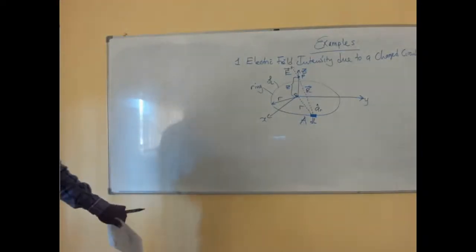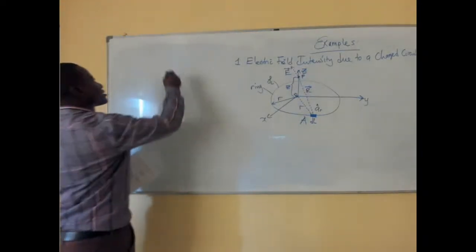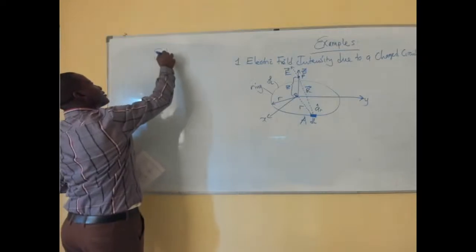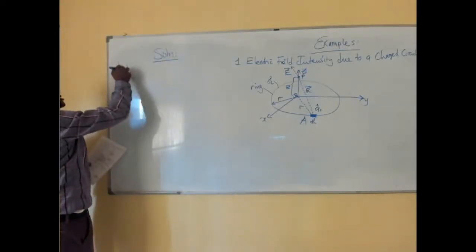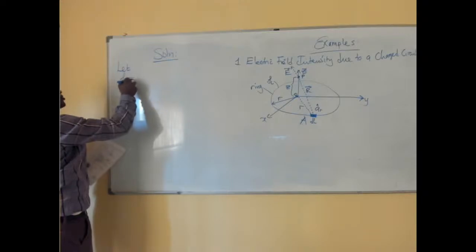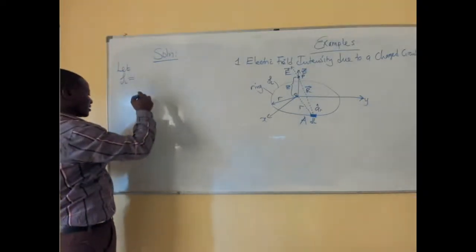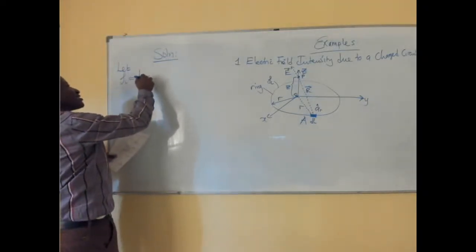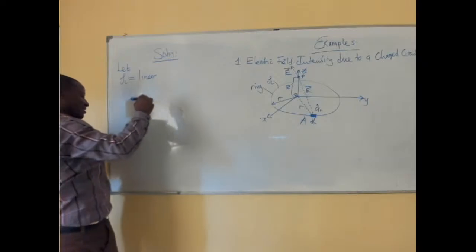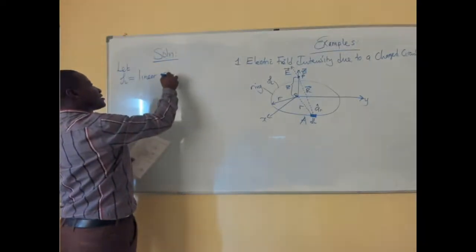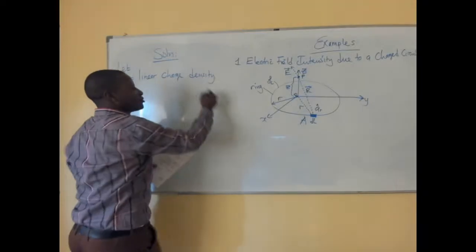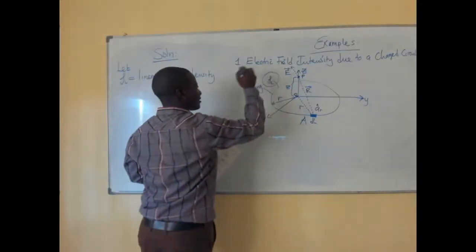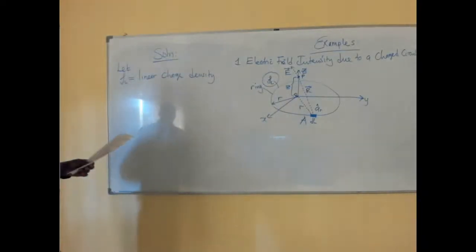So this is our solution. Let rho L be what is called the linear charge density, which is this one here that I've mentioned.